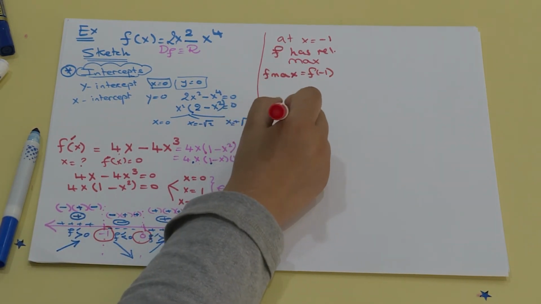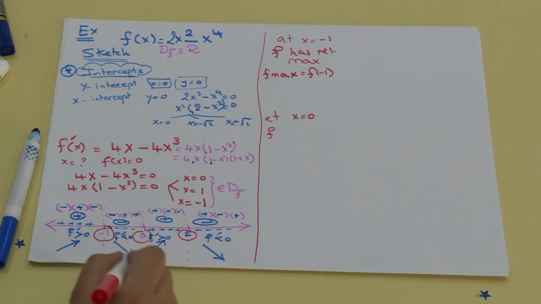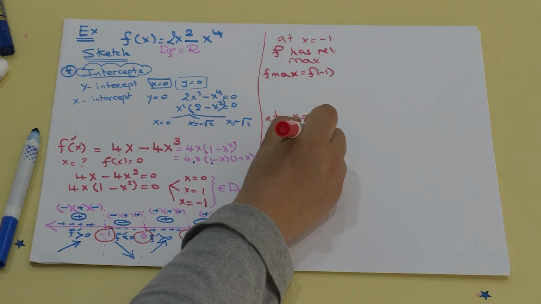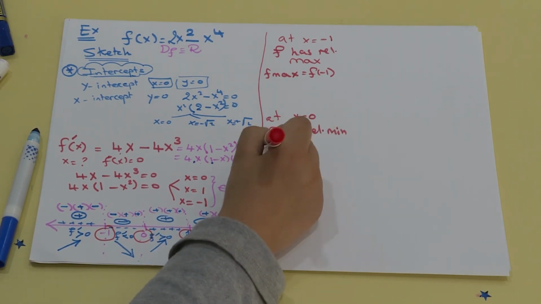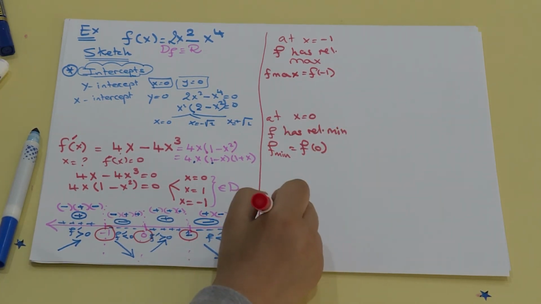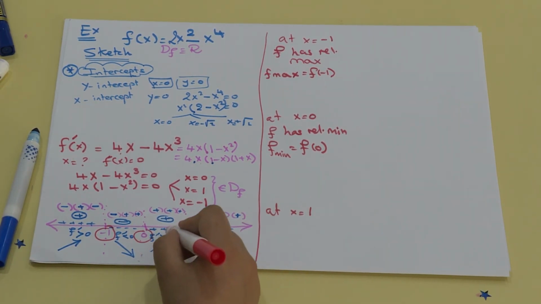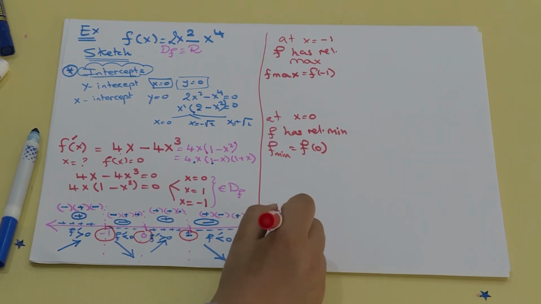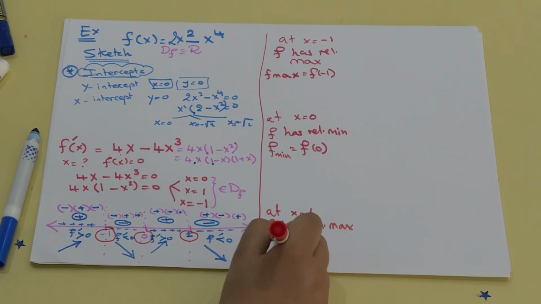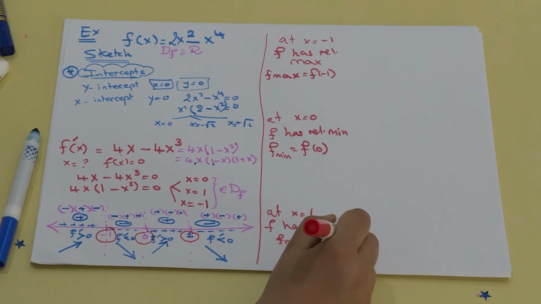At x equals 0, f has a relative minimum. We can see that the function is decreasing and then it is increasing. F has a relative minimum. F minimum equals f of 0. At x equals 1, we see that the function is increasing and then decreasing. F has a relative maximum. So f maximum equals f of 1.